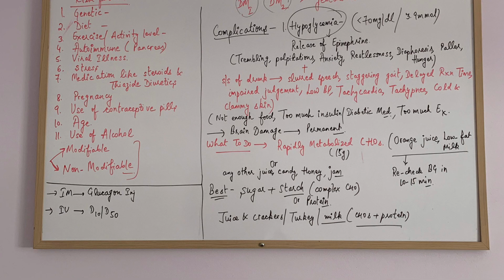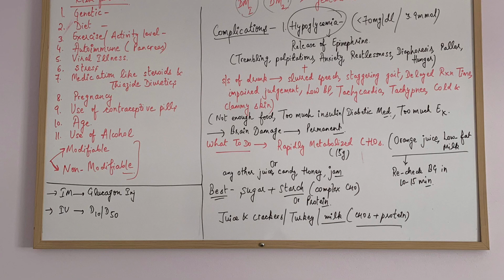emergency situation. Okay, and the reasons behind hypoglycemic condition: first is mainly when the patient is not taking enough food, or he is taking too much insulin than required, or more diabetic medication than required, or he is doing too much exercise. Because if the person is doing exercise, that means he is putting extra shots of insulin in the body. So in that condition, the body goes into hypoglycemic state.